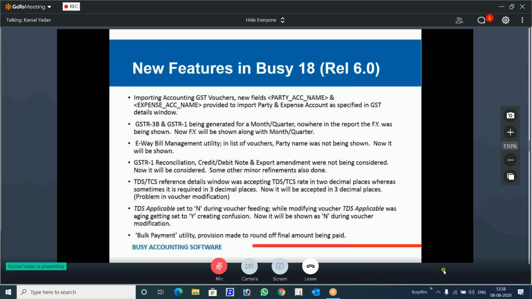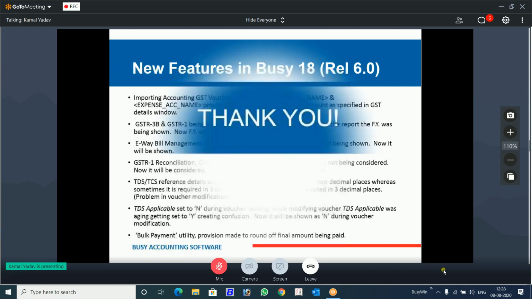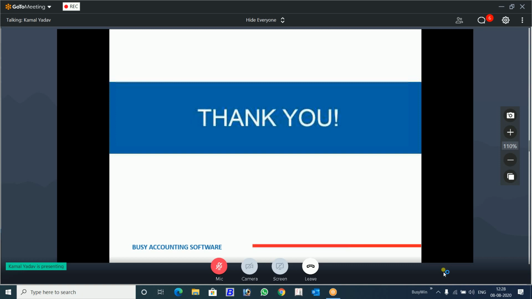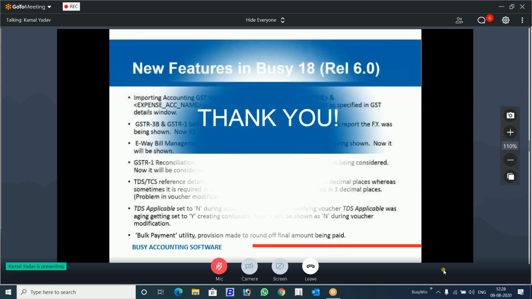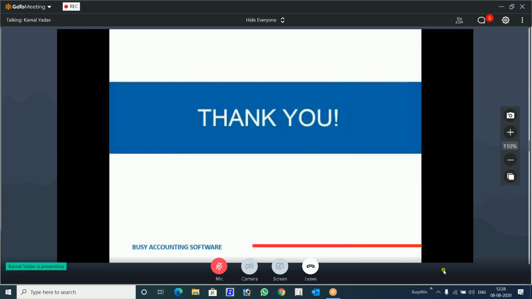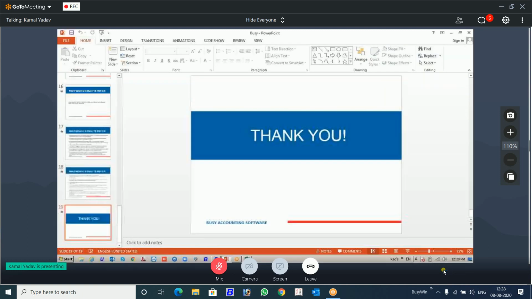Bulk payment utility, round of amount is given. This I will clear. This round of amount is given when you are using the bulk payment utility with our consignment module. There you can round off the payment. So these are the things that we have discussed today, some important features in this Busy 18.6.0 release.